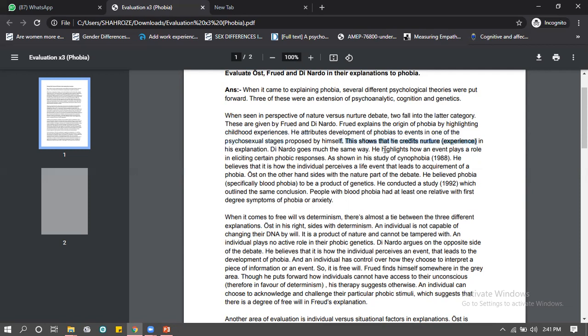Same with Leonardo. She must have highlighted something about Leonardo's experiments, and she tells how in Leonardo's experiment the person acquired the phobia rather than it being natural. Same for Proust, on the other hand, okay? Proust is the nature side. Why? Because genetics played a role. So that's why she states that Proust is nature rather than nurture.